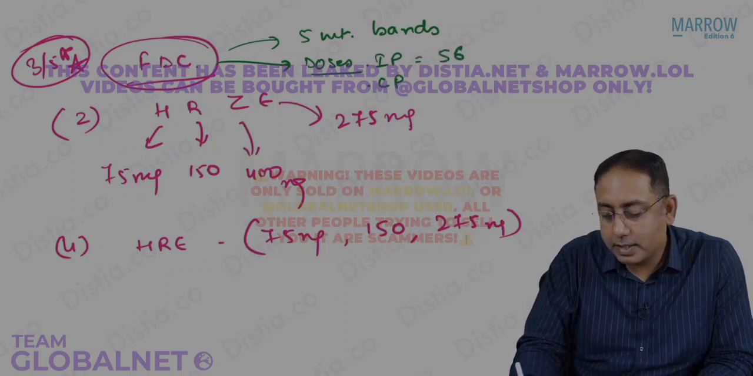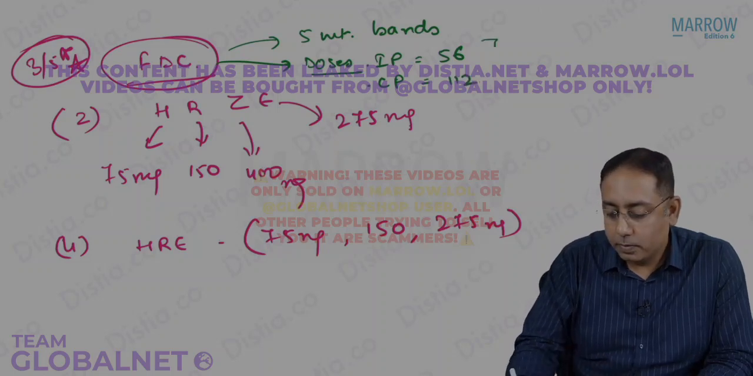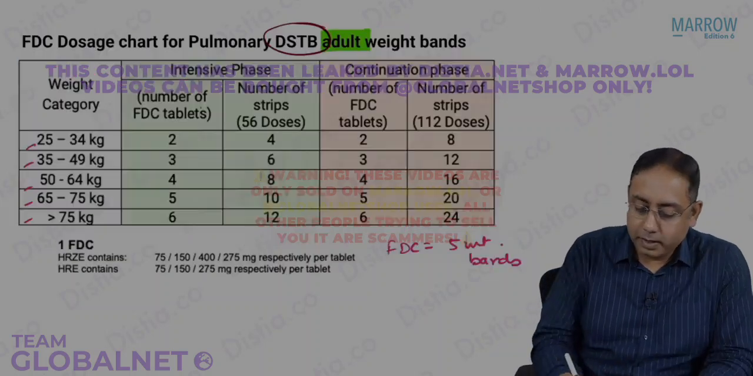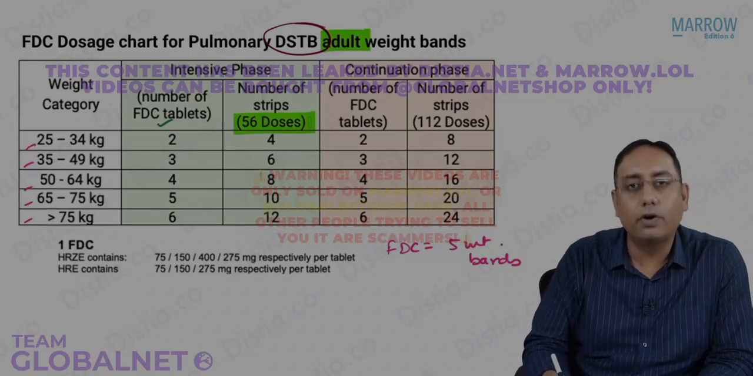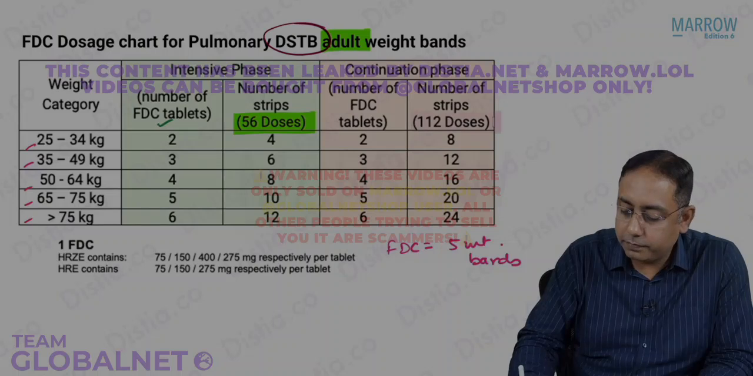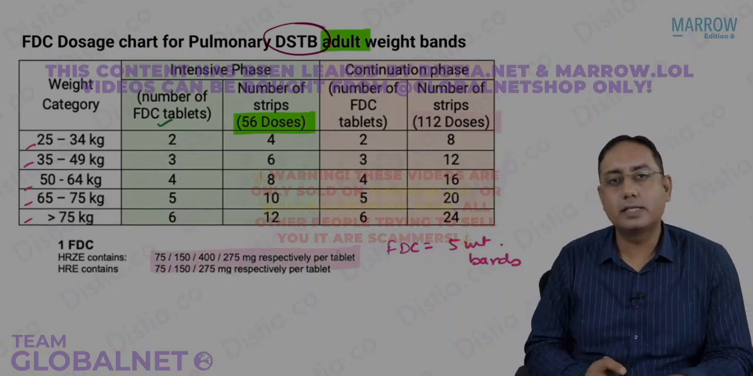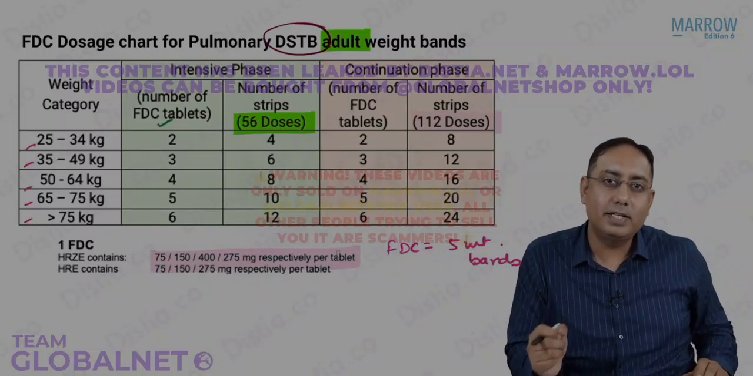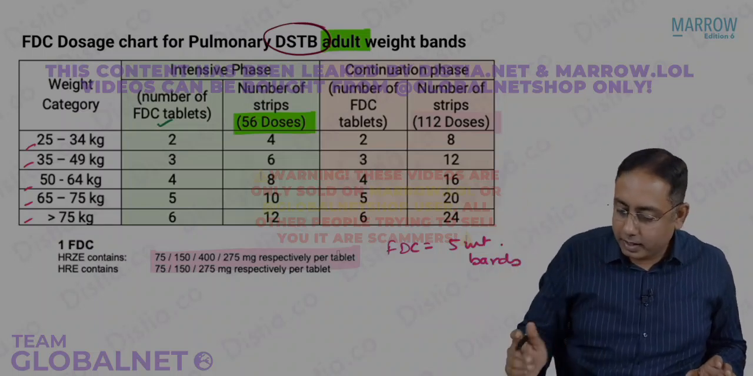In the intensive phase, there are 56 doses. In the continuation phase, there are 112 doses, which are given to all adults. So you can just remember from this table the number of FDC tablets we give. The number of doses for the intensive phase is 56, and for the continuation phase we are giving 112 doses. The FDC contains 75, 150, 400, and 275. And in the continuation phase we are giving HRE, 75, 150, and 275.